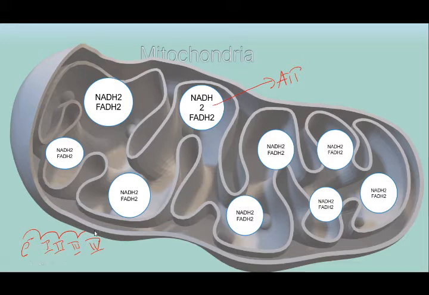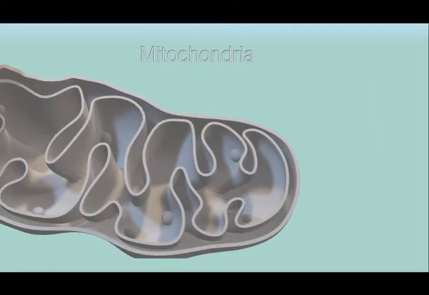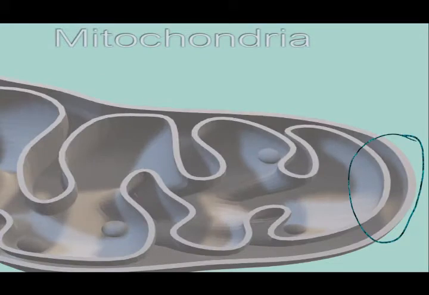The electron transport chain happens in the mitochondria, particularly in this part of the mitochondria. So what are these parts here? This is the outer mitochondrial membrane, this is the inner mitochondrial membrane, this is the intermitochondrial space, and this is the matrix. In the matrix the TCA cycle will happen or beta oxidation will be going on every time, and the outer mitochondrial membrane is permeable to only a few elements.